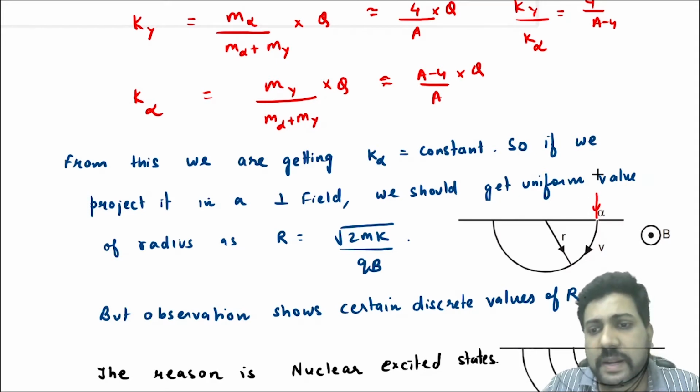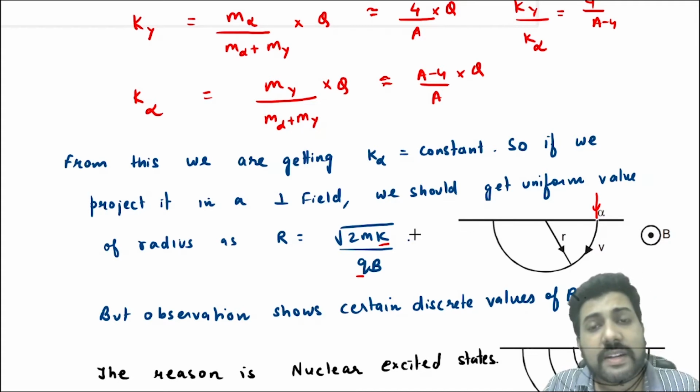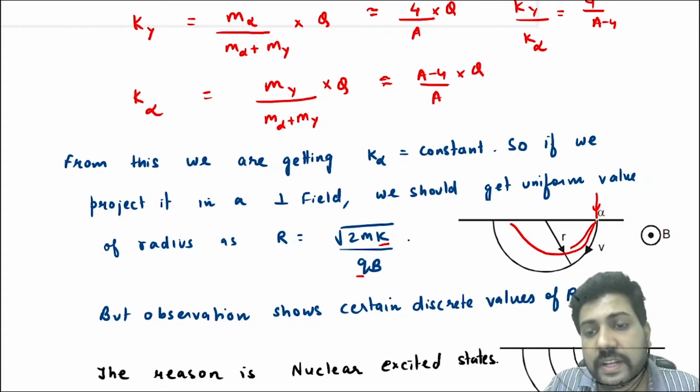Now if the alpha particle comes from here, it experiences a magnetic force, due to which it performs circular motion. We know that the circular motion radius is given by r is equal to under root 2mK by qB. We have studied it in magnetism. If K is constant, obviously the charge of the alpha particle is constant, the field you have given is constant, and the mass is constant, then the radius should be constant. So there should be only one radius. But the observation shows that there is not one radius but certain discrete values of radius.